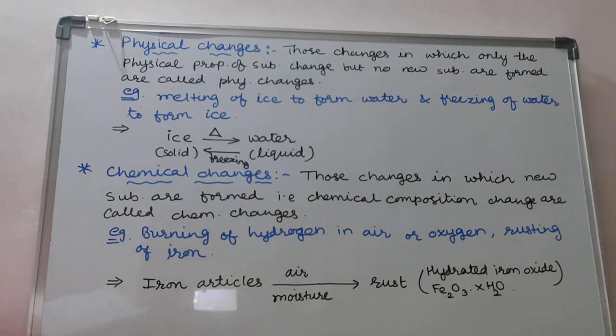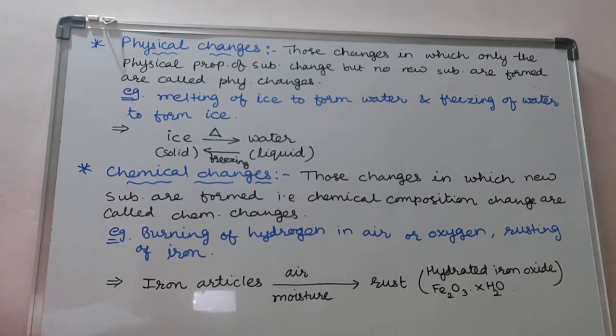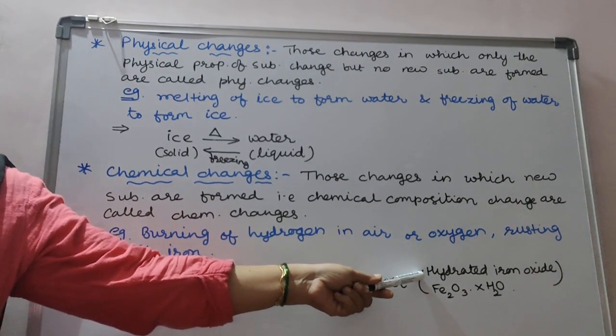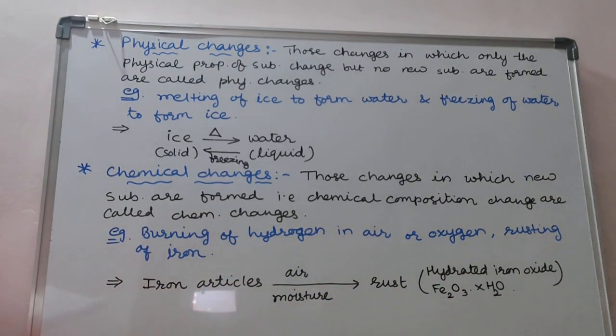When iron articles are exposed to air and moisture for a few days, a brown colored substance called rust is formed on the surface of the iron article. Chemically, rust is hydrated iron oxide and its formula is Fe2O3.xH2O. Thus, a new substance has been formed during the rusting of iron, and hence rusting of iron is a chemical change. Now let's see the difference between the physical and chemical changes.